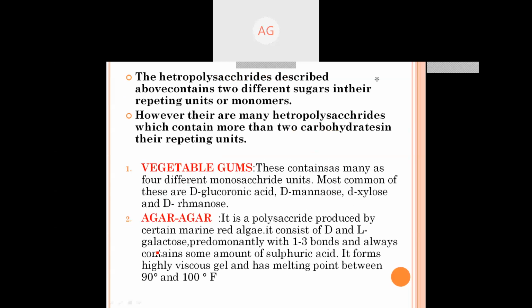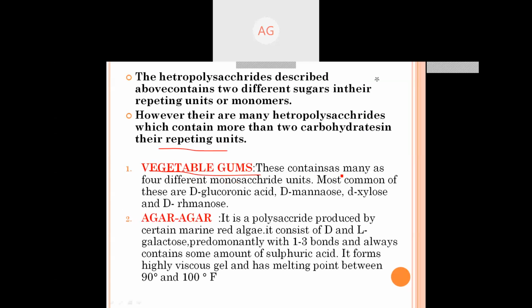Now, we have described homopolysaccharides and heteropolysaccharides. Some heteropolysaccharides described above contain two different sugars in the repeating units of the monomer. अभी तक जो हमने हेटेरोपॉलीसैकेराइड्स पढ़े उसमें दो तरह के अलग अलग मोनोमर्स थे. तो बहुत सारे हेटेरोपॉलीसैकेराइड्स ऐसे भी हो सकते हैं जो दो से भी ज्यादा मोनोमर्स हो सकते हैं. However, there are many heteropolysaccharides which contain more than two carbohydrates in their repeating units. One example is vegetable gum.